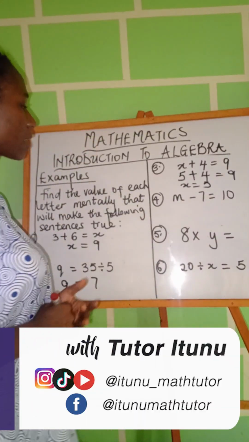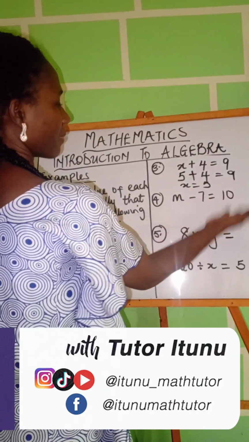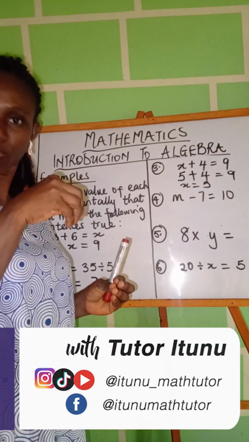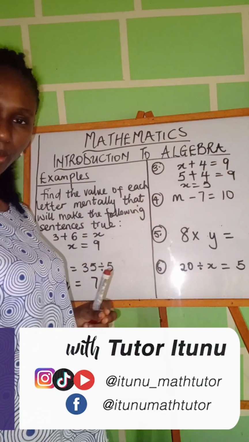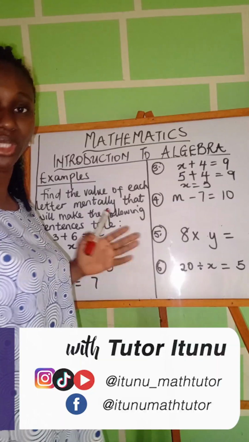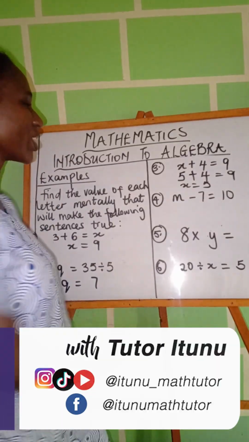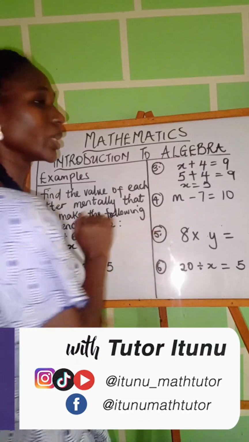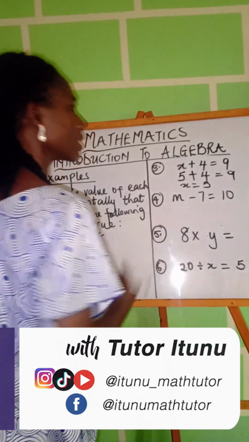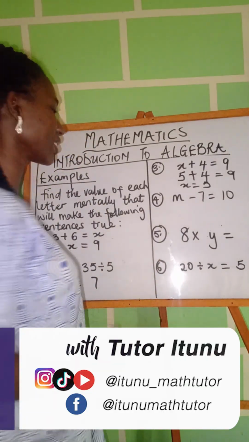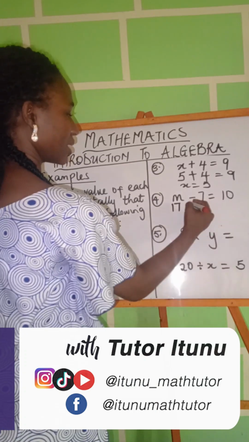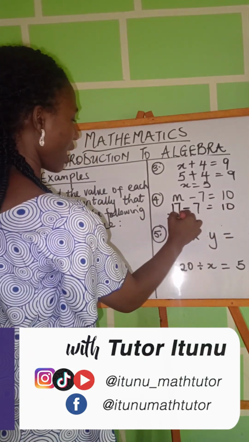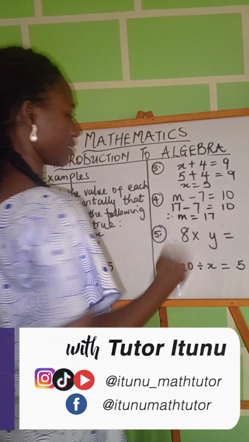Now let's come to the next number. We have m minus 7 is equal to 10. So what number, when you take away 7 from it, will give you 10? What is that number? Remember, it's mental. We've not started solving simple equations yet. We'll still get to that. But let's do it mentally. So that is 17. If you take 7 away from 17, it gives you 10. Therefore, our m is equal to 17.